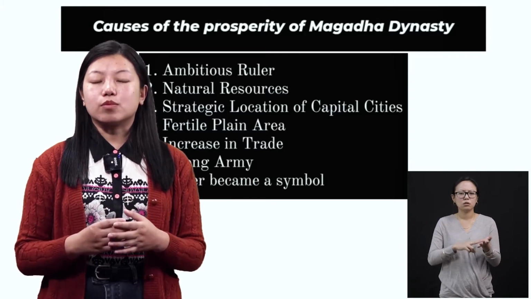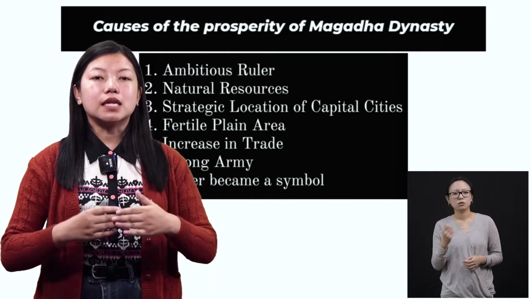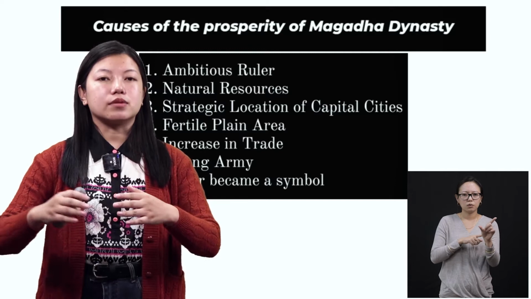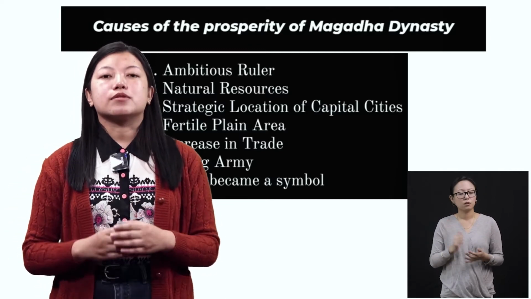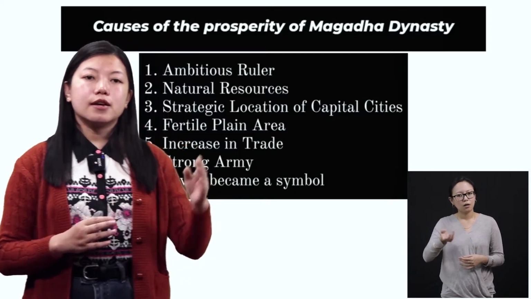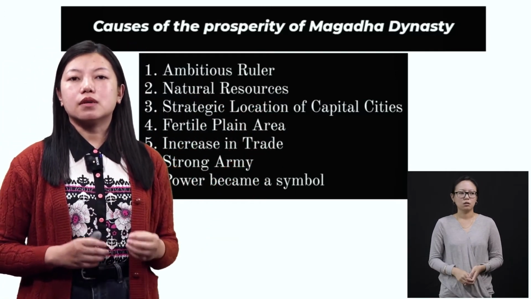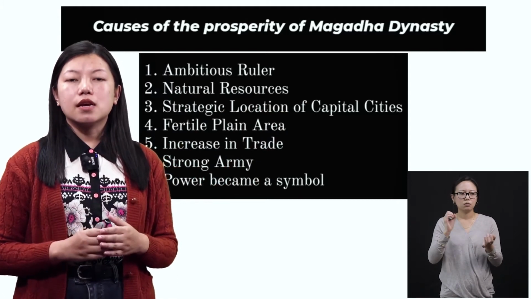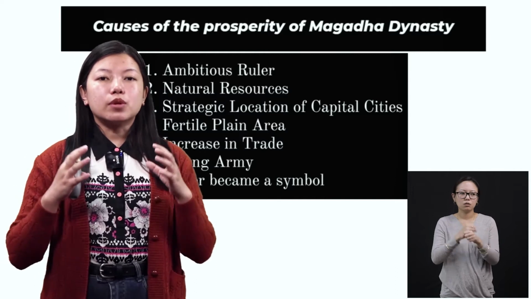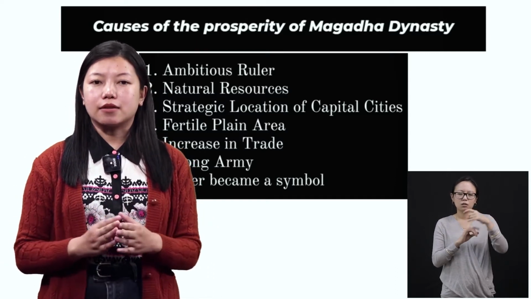We learned that it was a monarchy type of government, right? The leadership has passed on from father to the son and to the children, right? So that is an example for monarchy type of government, all right? So again, coming to the prosperity of the Magadha dynasty. Now it has become an empire and they were ruling for years and years, right? So it has become a dynasty, all right?